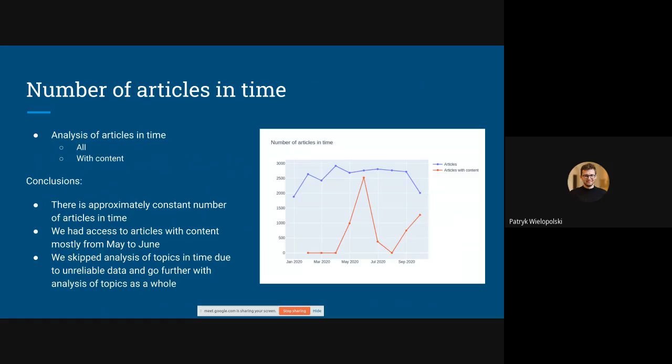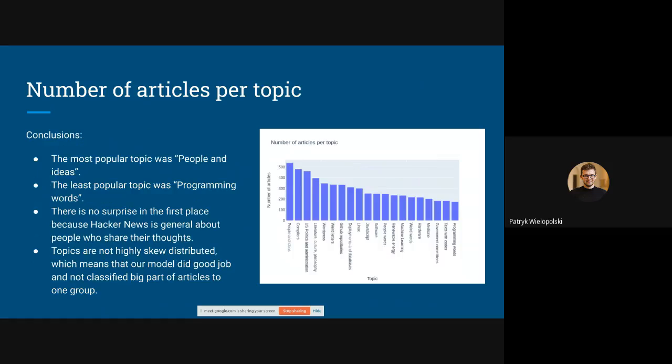But the articles with content are only from May to June, so the data is not reliable enough to analyze the topics in the context of time. So we analyzed them as a whole, as they are.